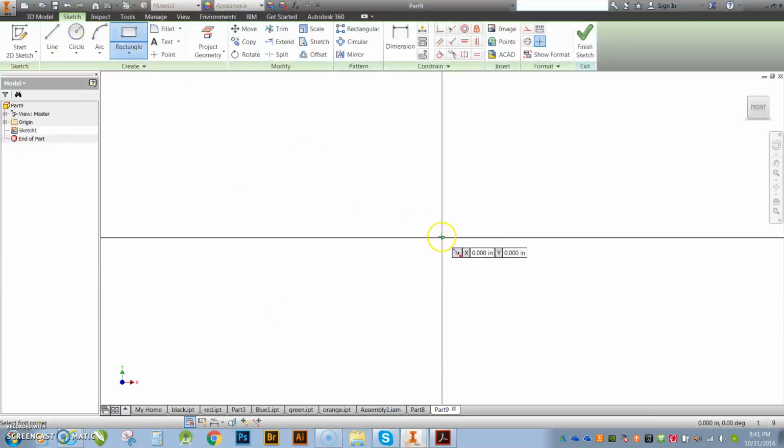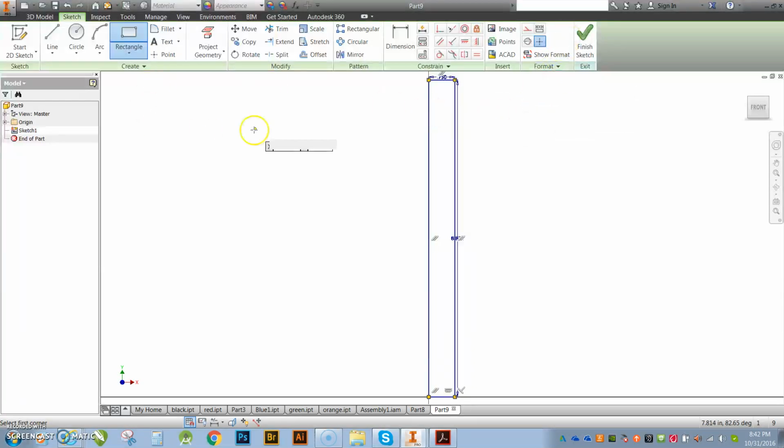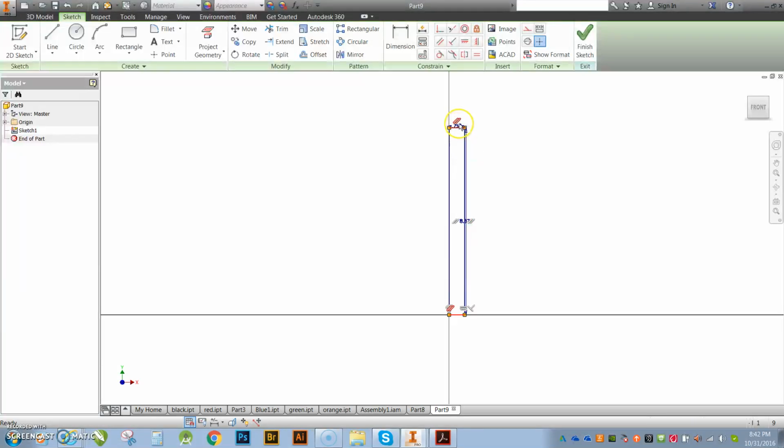I'm going to do my rectangle. Again, we're going up here. So again, I'm doing the width as 0.75 on this one, which is actually the depth on the drawing, but I just want to show you guys a different way of doing this. And 8.875. Okay. I'm going to hit my front key so I can see it. And then I'm going to hit Escape to get away from everything. And then if I run that dimension, I know it's not going to work, right? So I'm going to hit F8 so I can see those dimensions. I'm going to click on this one and I'm going to delete it. So now I have deleted that parallel constraint.